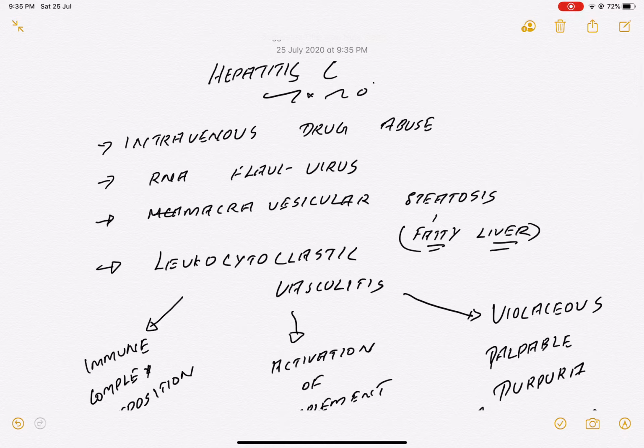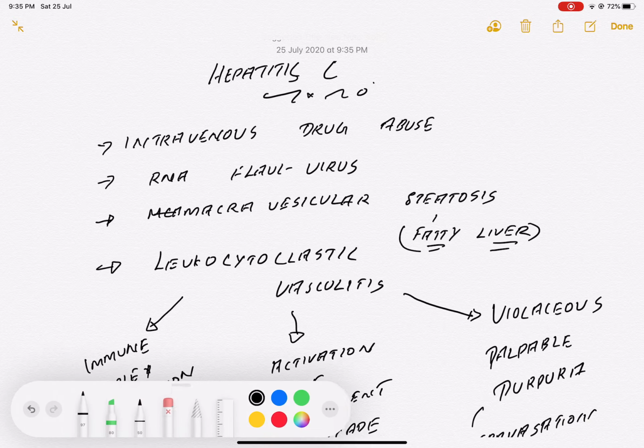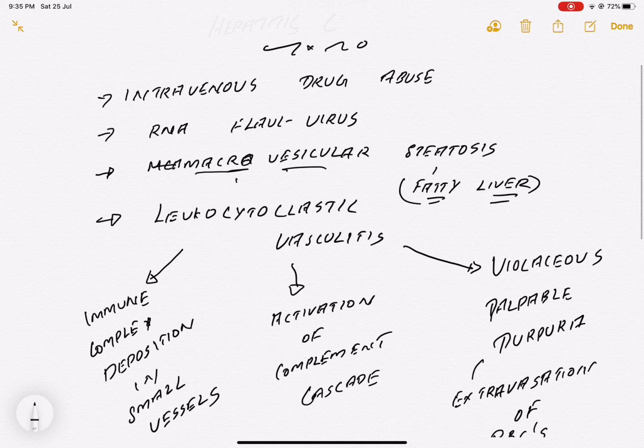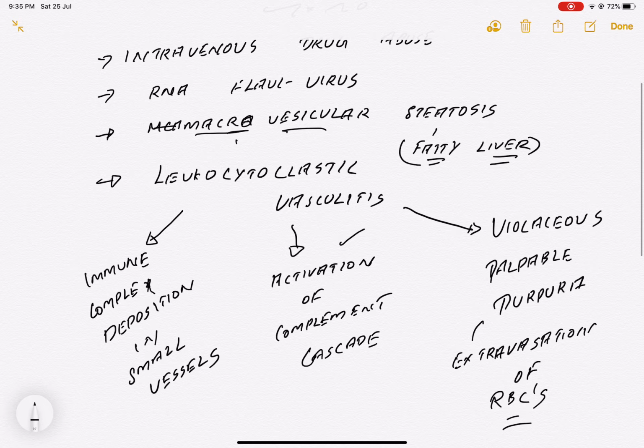Hep C, intravenous drug abuse, important point. Comes under which family? RNA flavivirus. Remember, they will cause macrovesicular steatosis. They will affect our blood vessel, that is called leukocytoclastic vasculitis. The pathophysiology behind it will cause immune complex deposition because of small vessel, and activation of complement cascade happens here. There is violaceous palpable purpura because of extravasation of RBC. Some points we used to miss in the exam.